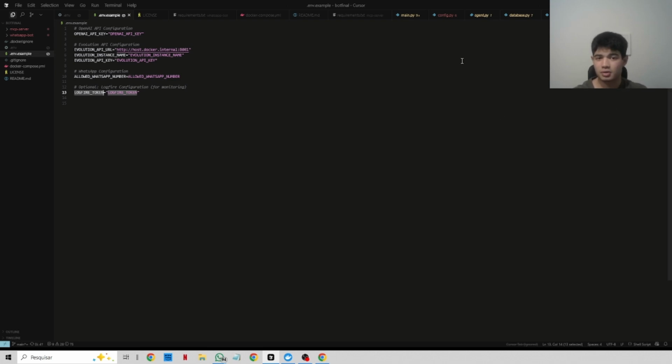The next one, which is also very important, is persistence. The SQLite is built on the Docker instance and doesn't have a volume. What that means is that every time you restart your machine, you're going to lose all the data that you put in there. So if today you, I don't know, did 10 Bitcoin buys and registered everything on the bot, you're going to restart your machine and tomorrow you're going to lose everything. So also, if you're planning to use this application, make sure to create a volume on your machine, and that way you're not going to lose data every time you restart your Docker instance.